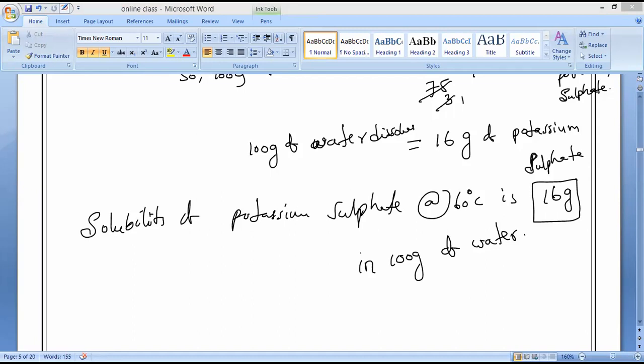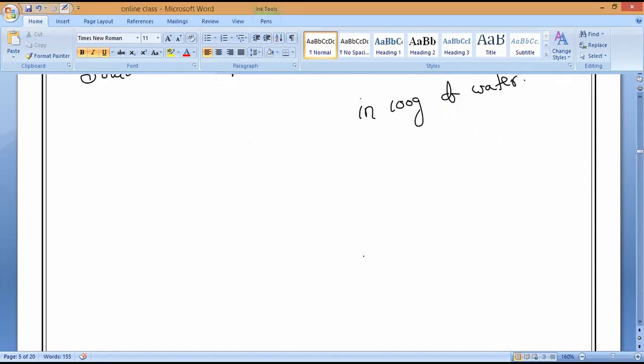Now, I'm going to teach you the last concept for today's class. That is very, very important. It is called the effect of temperature and pressure on solubility. Please learn it.